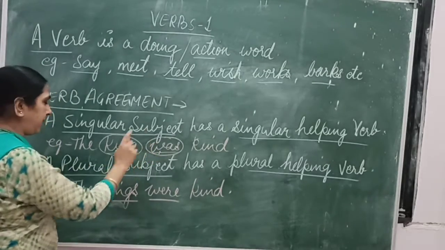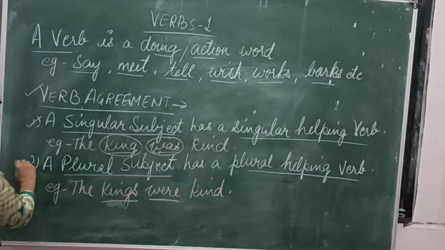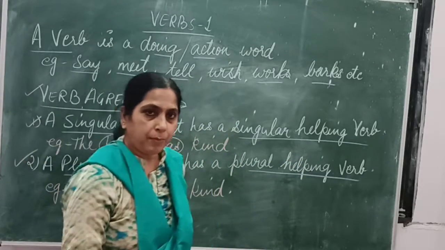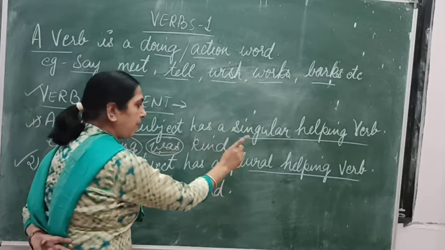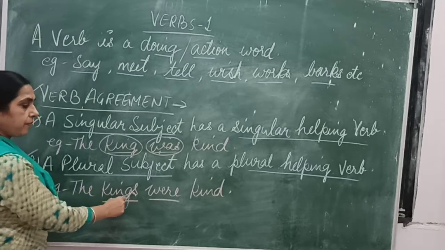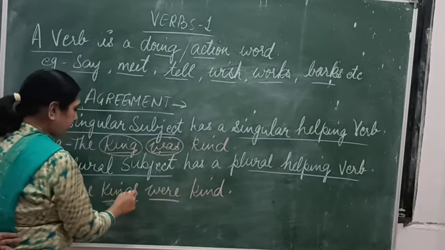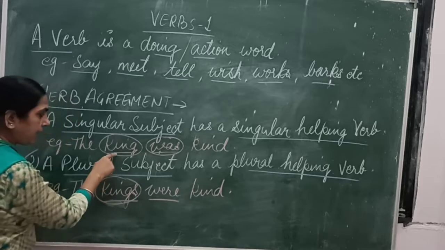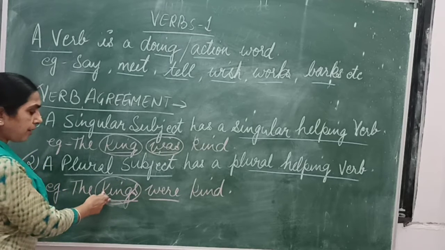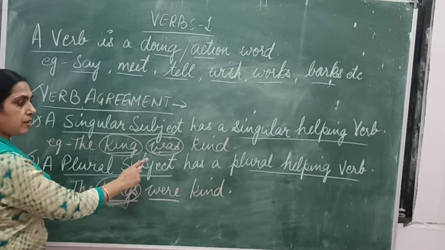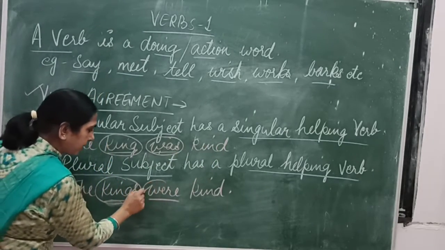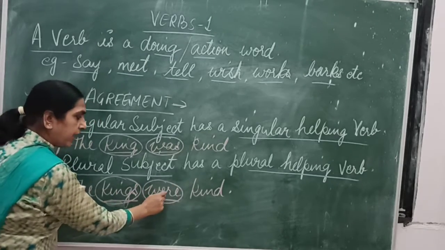Now with an example we are going to understand the second rule. A plural subject has a plural helping verb. What does this mean? For example, we are taking "The kings were kind." Here is king, a single subject, and here is kings. There are many kings, so it's a plural subject. And here the plural subject has a plural helping verb. What is the helping verb over here? Were. So the kings were kind.